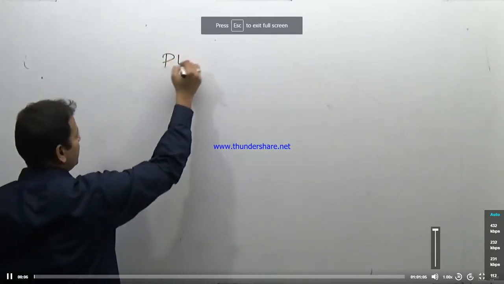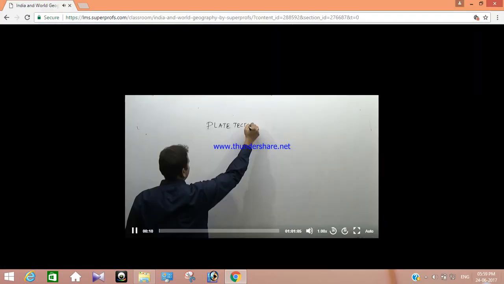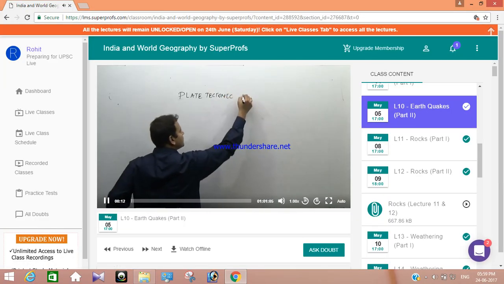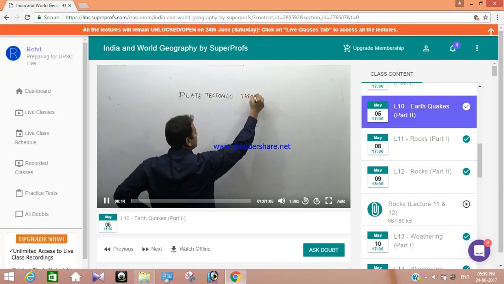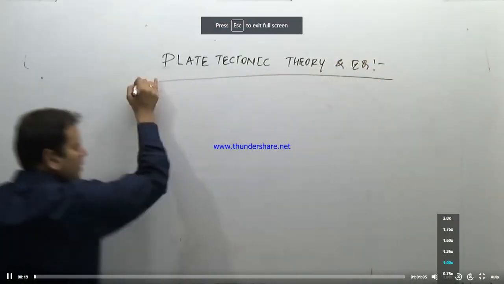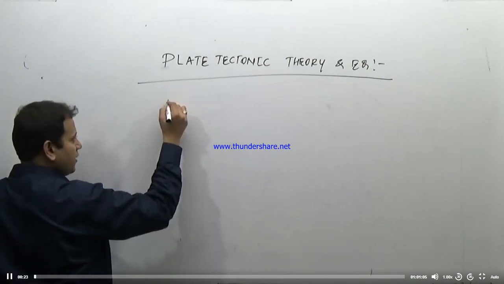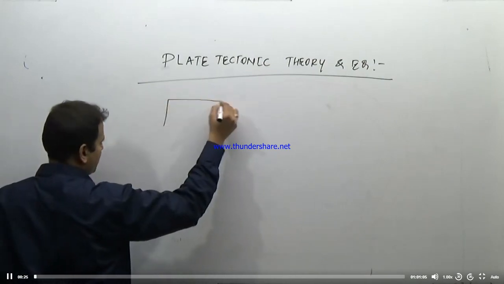Our favorite theory, plate tectonic theory, and earthquakes. So what kind of three plate margins have we studied? The first plate margin we have studied is a convergent plate margin.